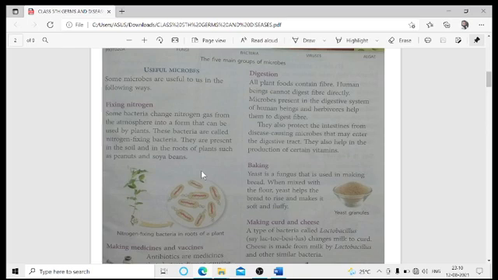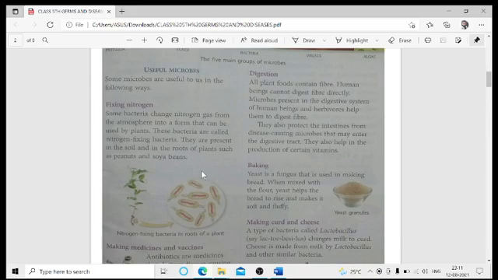Now, since plants are not able to take nitrogen directly from the atmosphere, there are certain mechanisms by which atmospheric nitrogen is provided to the plants with the help of certain bacteria, known as nitrogen fixing bacteria.